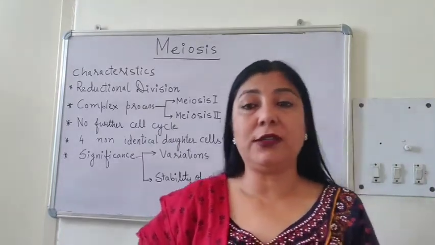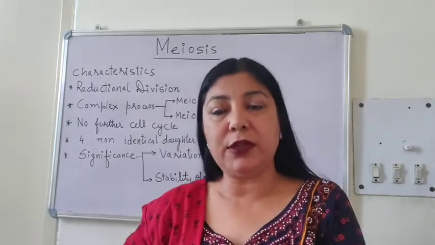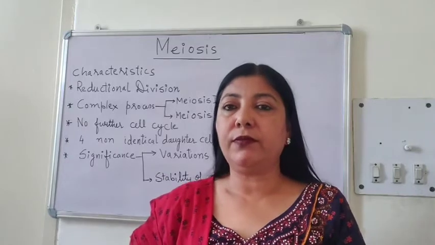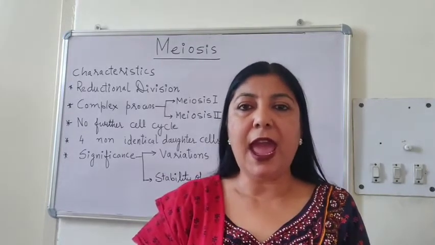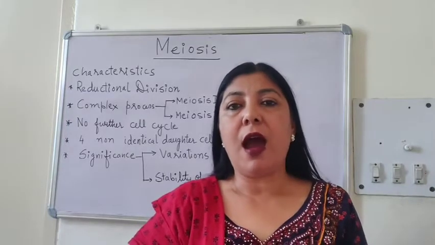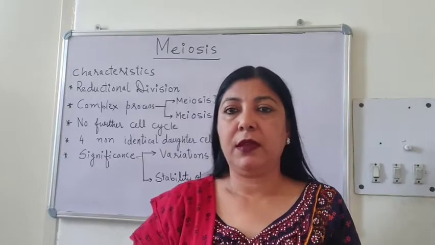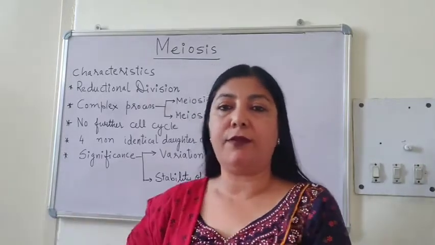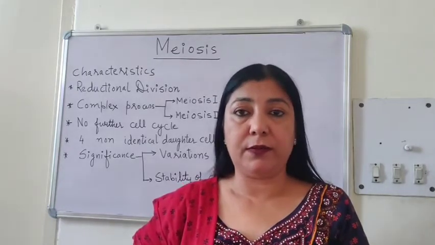Because after a cell undergoes meiosis, the daughter cells which are produced are not exactly like their parent. They have the chromosomes half as compared to their parent cell. The chromosome number is reduced to half. That's why this is called a reductional division.